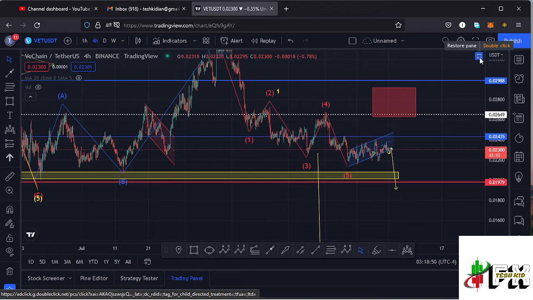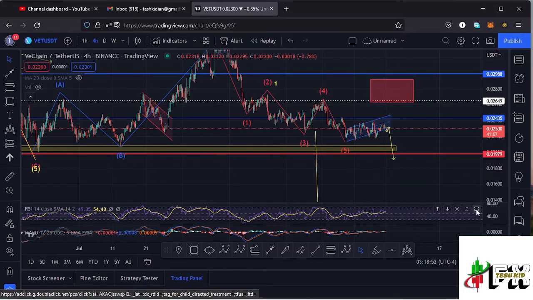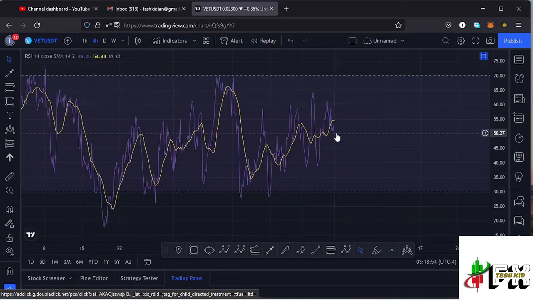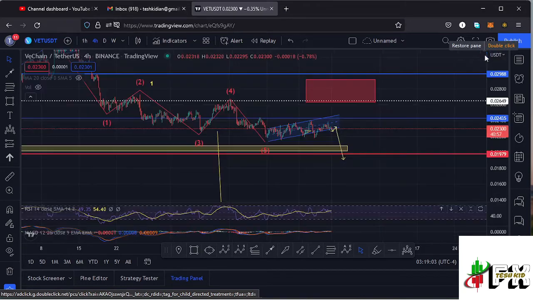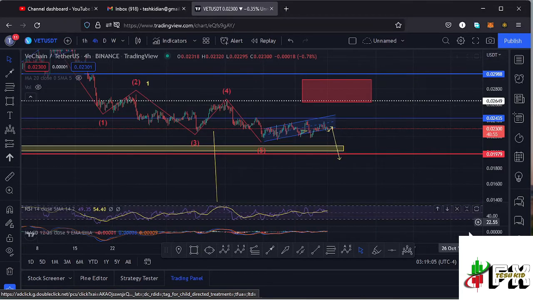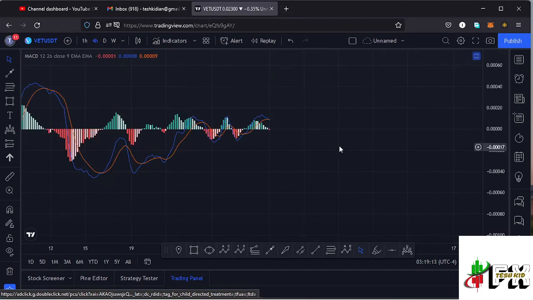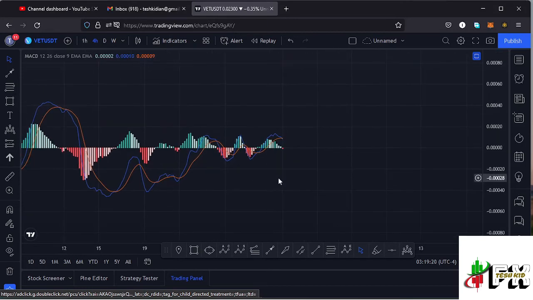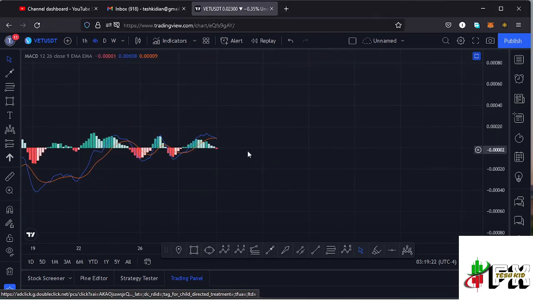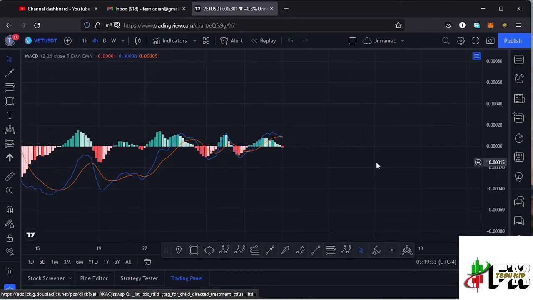Also taking a look at the indicators here on the 4-hour RSI, we are trading at around the 50 mark, and that means we have massive room for us to support any movement to the upper side in the formation of that wave 2. And in case we also see the breakout out of that head and shoulders pattern, that movement on the RSI will still be supported. Here on the 4-hour MACD, we have also printed a bearish cross, and that would mean lower prices could be coming our way, so we might see the breakout out of that head and shoulders pattern. And that's the update for Vechain.